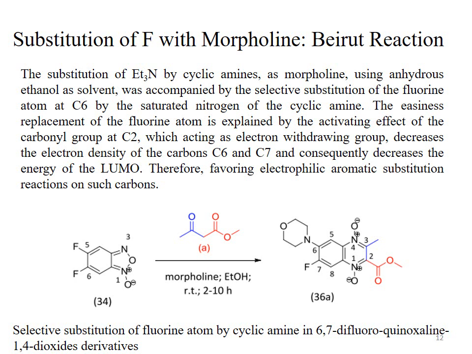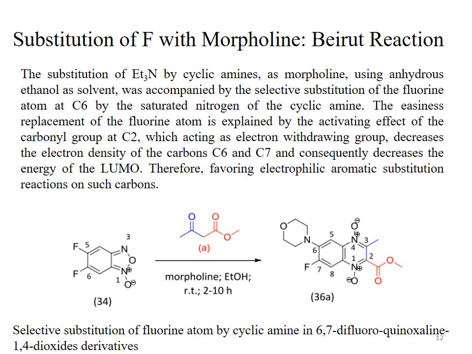The fluorine present at position 6 is easily substituted due to the effect of the electron withdrawing group present at position 2. The presence of the electron withdrawing group at position 2 of 36A withdraws electron density from position 6 and makes the substitution of the group present at position 6 with morpholine easier.